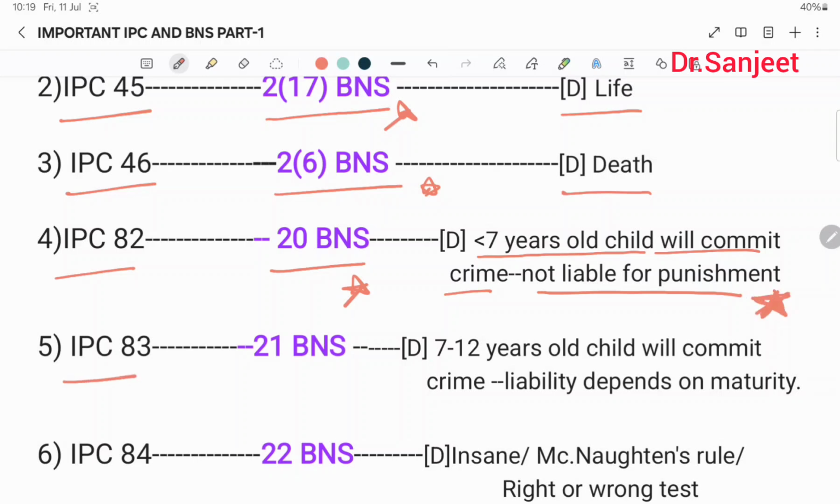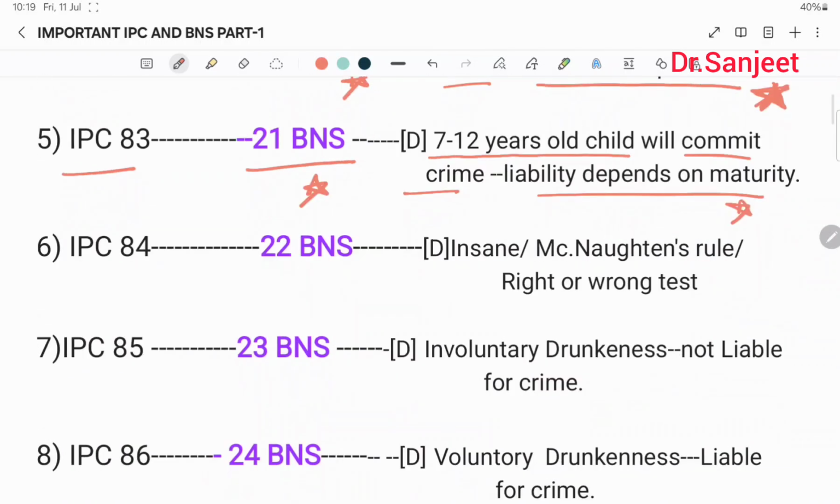IPC 83, 21 BNS, this defines a child of 7 to 12 years old who commits a crime. Liability depends upon the maturity of the child, and the maturity is determined by the court. Then IPC 84, 22 BNS, this defines insane, McNaughton's rules, right or wrong test.